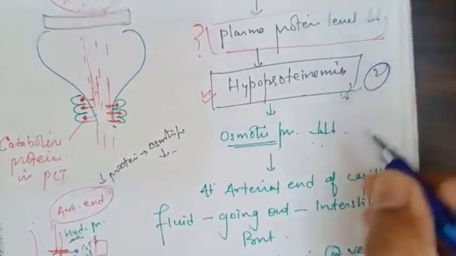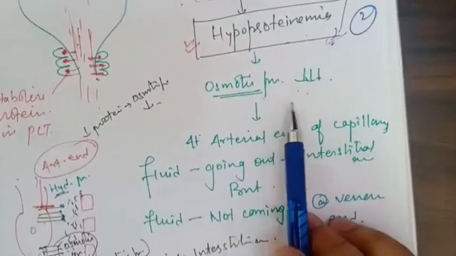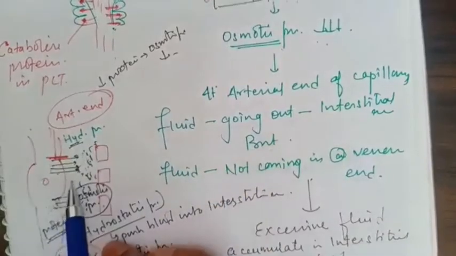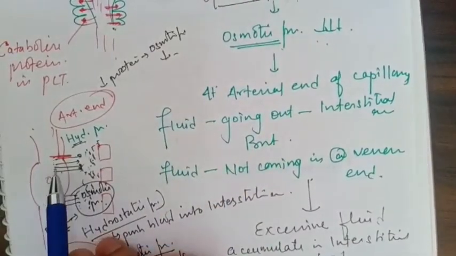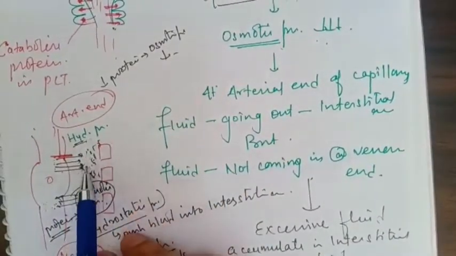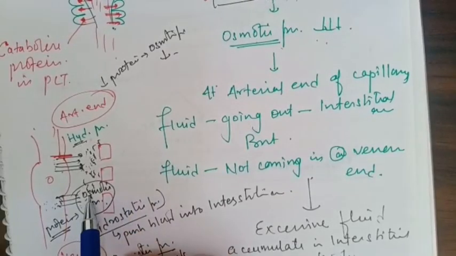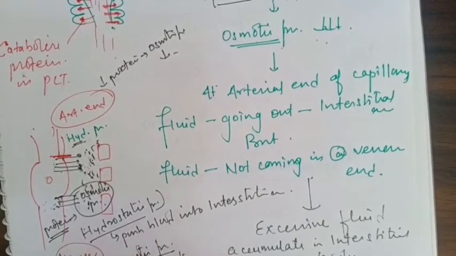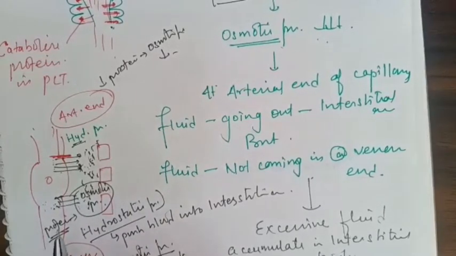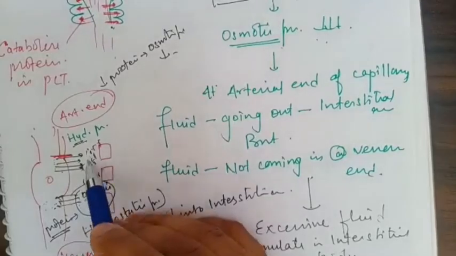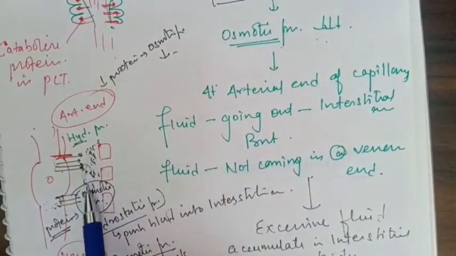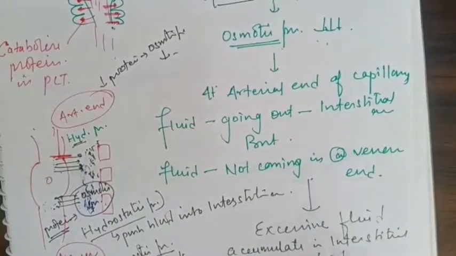Because of hypoproteinemia, osmotic pressure becomes very low. So because of the low osmotic pressure, the fluid which comes out at the arterial end because of the hydrostatic pressure cannot go back into the venous end from the interstitial area. So fluid will start accumulating in the interstitial area, and this accumulation occurs all over the body. So this is known as generalized edema or anasarca.